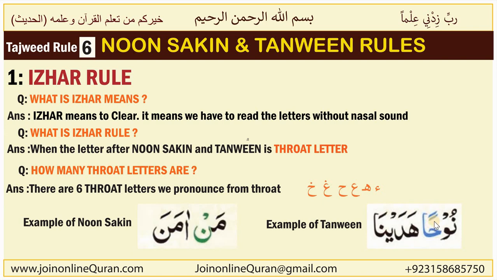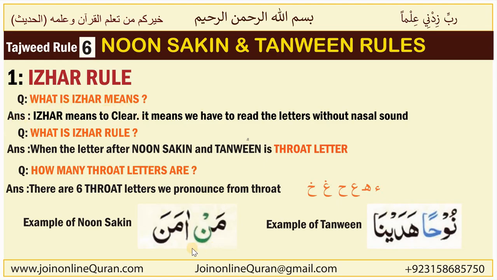After Tanween there is an Alif having no sign on it, so we skip it. After that there is Ha, which is a throat letter. So when the letter after Noon Sakin and Tanween is a throat letter, you read Noon Sakin and Tanween without nasal sound. That is the Izhar rule.